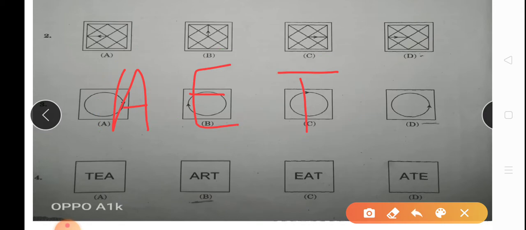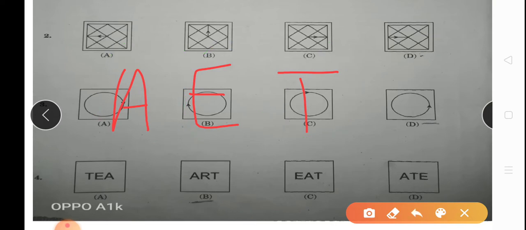Then option C, E is there, A is there, T is there. Now option D, A is here, T is here, E is here.